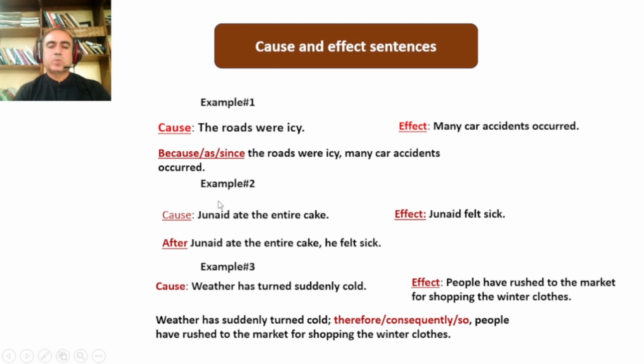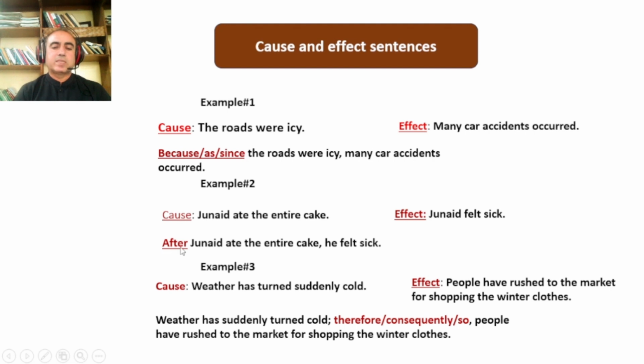Then example 2, here is a cause: Junaid ate the entire cake. Effect: Junaid felt sick. Now there is a cause and effect relationship, two statements, one is cause, the other is effect. Why not put them together? By putting them together we make it one sentence. We use after: after Junaid ate the entire cake, he felt sick.